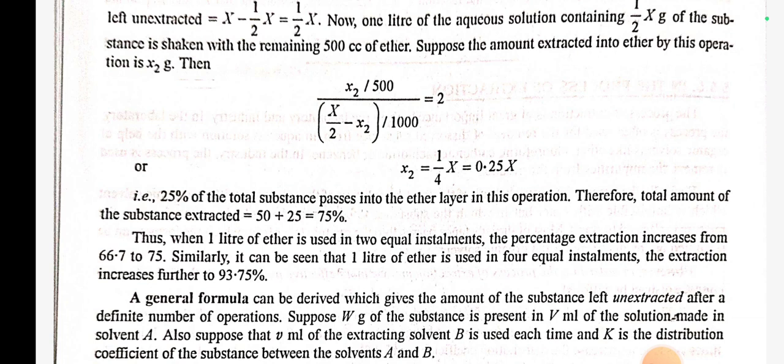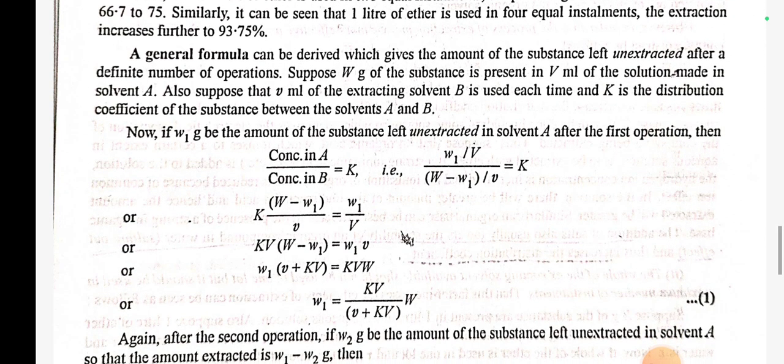Similarly, it can be shown that if 1 liter of ether is used in 4 equal installments, the extraction increases further to 93.75%. A general formula can be derived which gives the amount of substance left unextracted after a definite number of operations. Suppose W gram of substance is present in V ml of solution made in solvent A. Also suppose that v ml of extracting solvent B is used each time and K is the distribution coefficient of the substance between the solvents A and B.